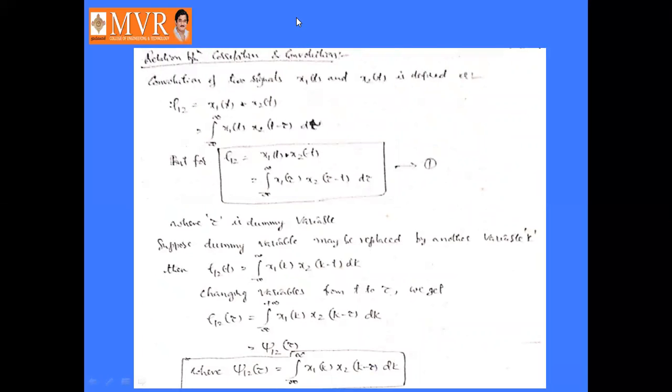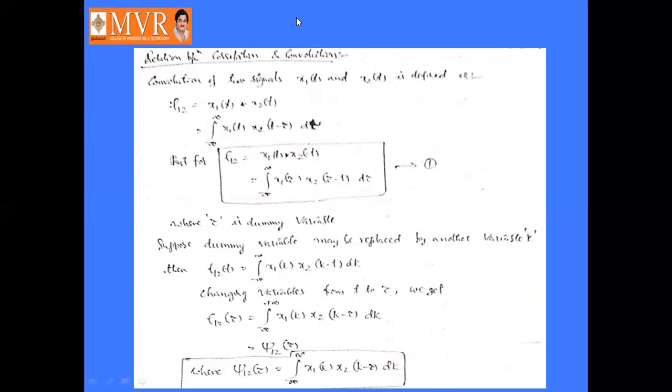Next, coming to the relation between correlation and convolution. How the convolution is defined: x1 of t convolved with x2 of t is equal to integral minus infinity to infinity x1 of tau into x2 of t minus tau d tau. No, that is the convolution function.